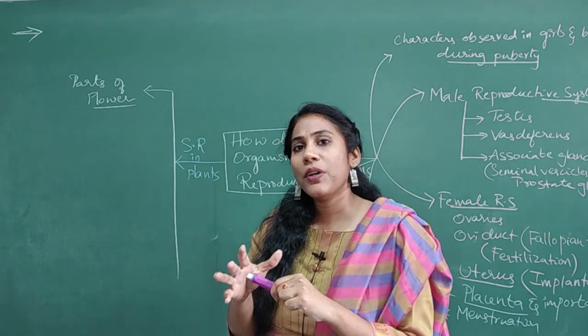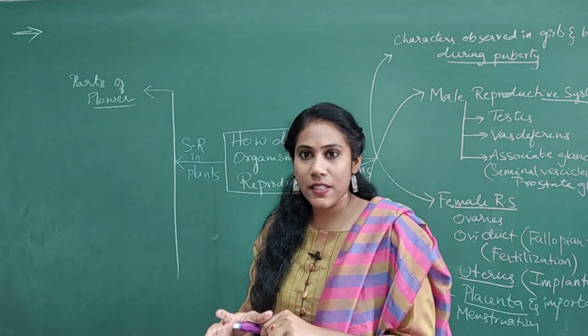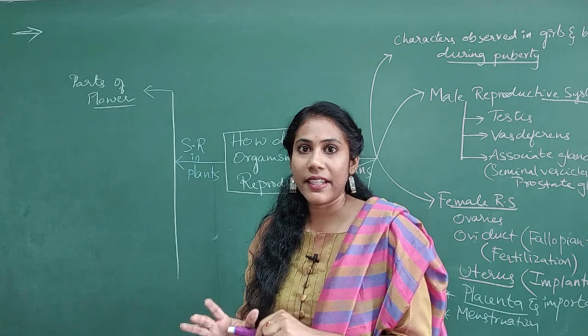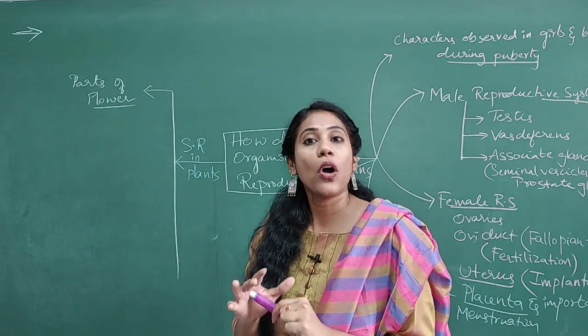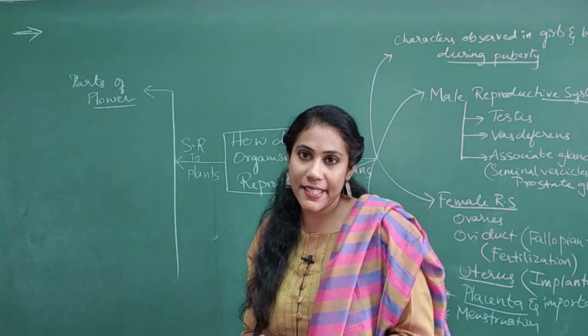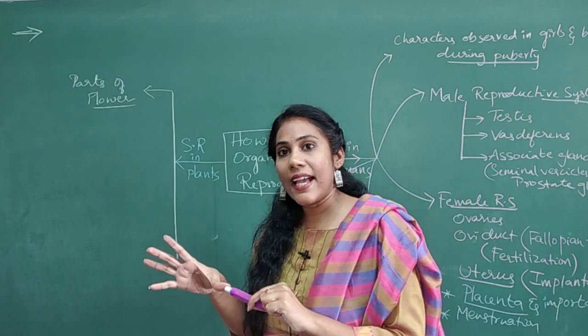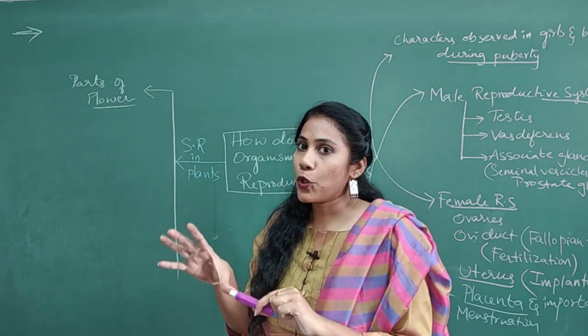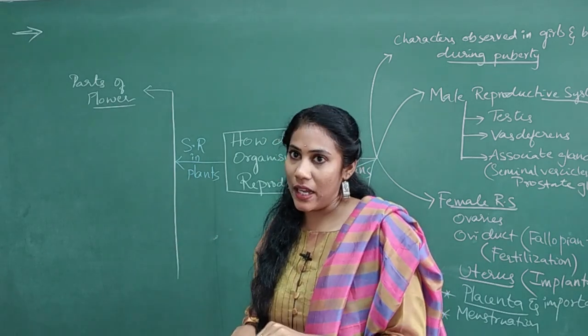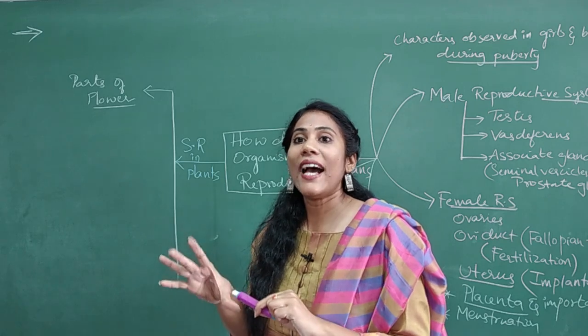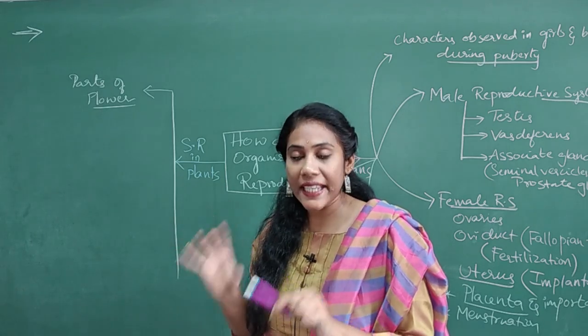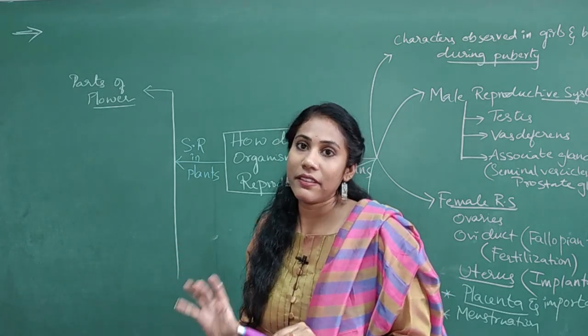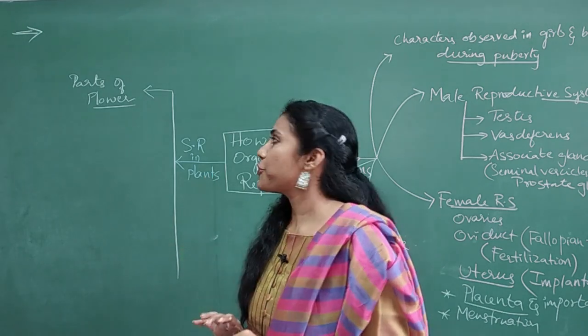Male reproductive organ in a flower is called as stamens, right? And female reproductive organ in flower is called as pistil. And pistil has 3 parts, that is ovary, style and stigma, right? And ovary will have an ovule which contains female gamete, right? So all these idea you should have.